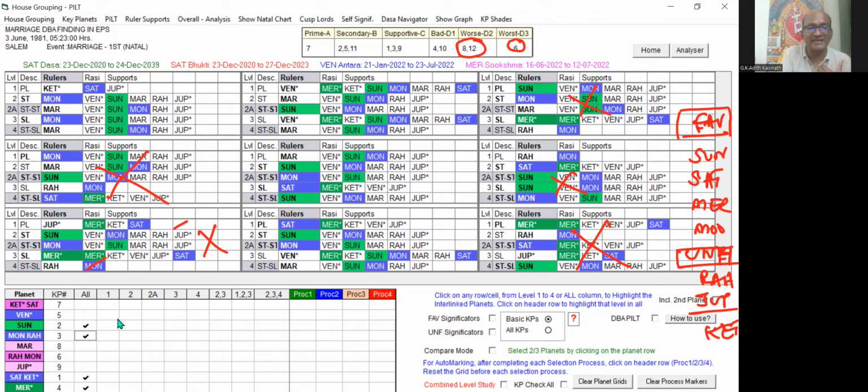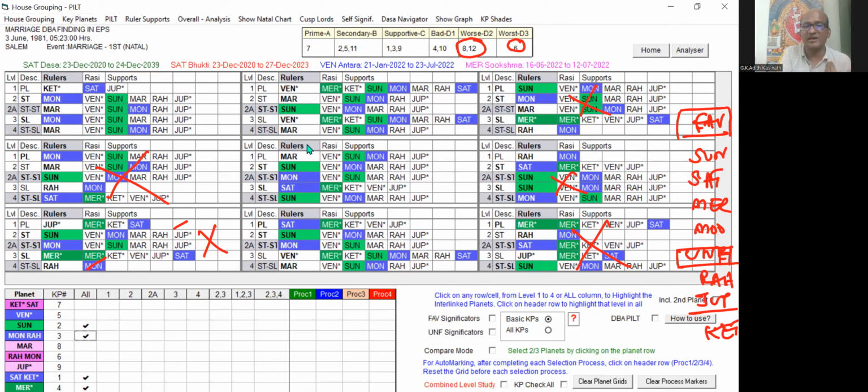No Saturn, no Sun, they are not present in the important levels. They are not ruling. Only Moon is repeated. Look at Ketu. Ketu is already having 8 and 12. You can see when you keep the cursor, Ketu is already having the unfavorable, so that is coming at the first level. And in the absence of Saturn and Sun, this is not very strong.